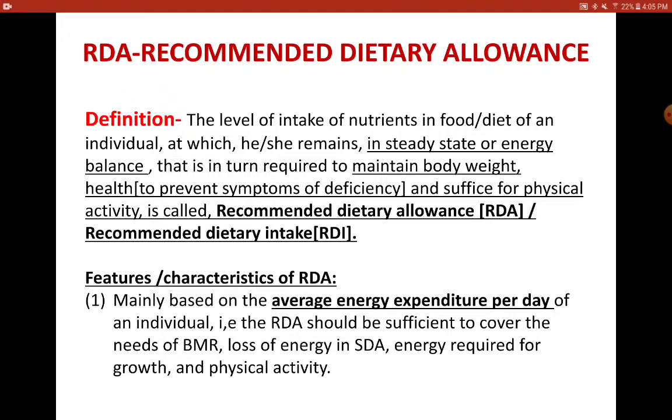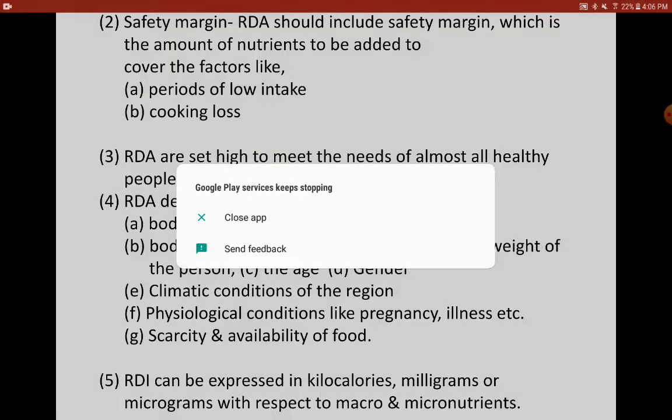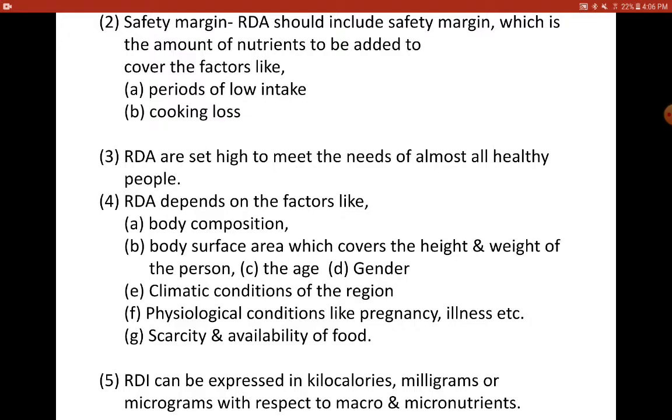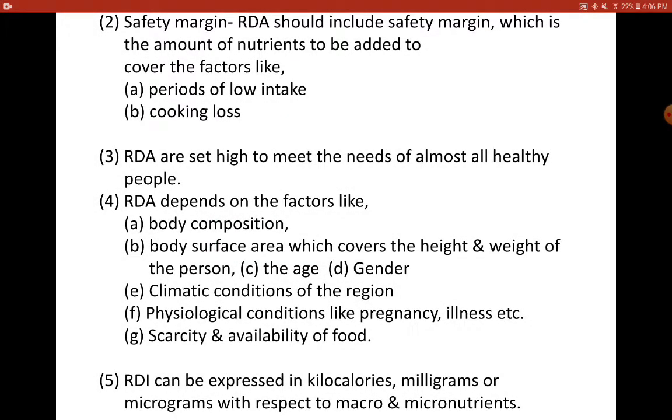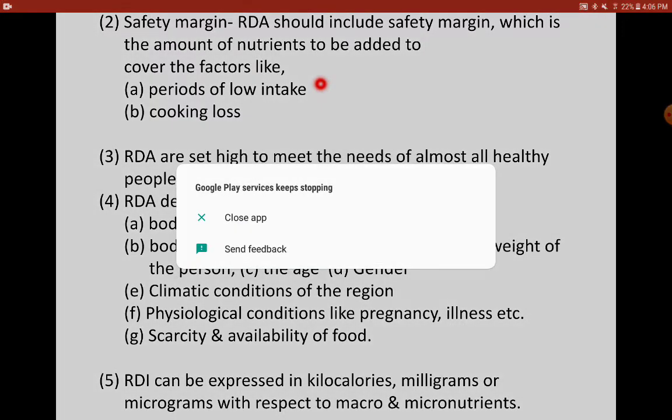Therefore, the first and foremost feature of RDA is that it has to take care of the energy expenditure of the person in a day, which again accounts for the BMR, loss in SDA, and the energy required for physical activity. The second point is safety margin. RDA should also take care of the safety margin, which is nothing but the amount of nutrient that has to be added to cover up factors like the periods of low intake.